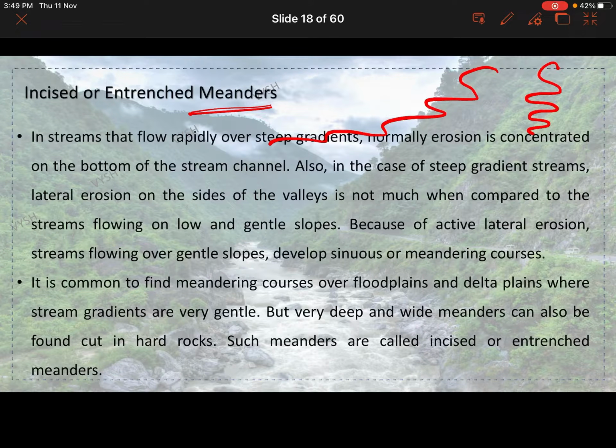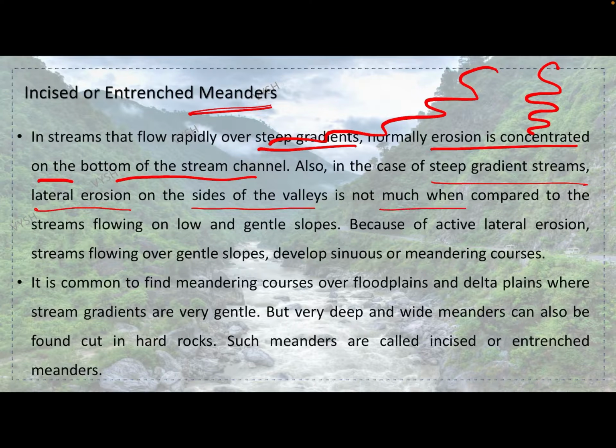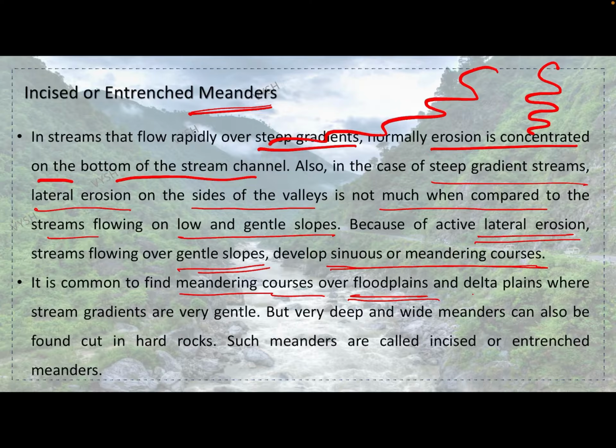Okay, in the next slides. In streams that flow rapidly over steep gradients, normally erosion is concentrated on the bottom of the stream channel. Also in the case of steep gradient streams, lateral erosion on the sides of valleys is not much when compared to streams flowing on low and gentle slopes. Because of active lateral erosion, streams flowing over gentle slopes develop sinuous or meandering courses. Okay, it is common to find meandering courses over floodplains and delta plains where stream gradients are very gentle.